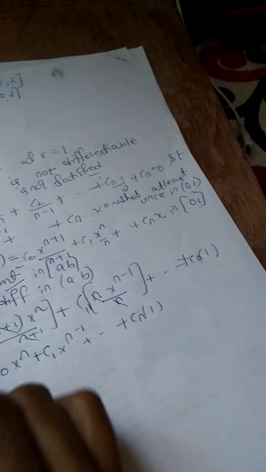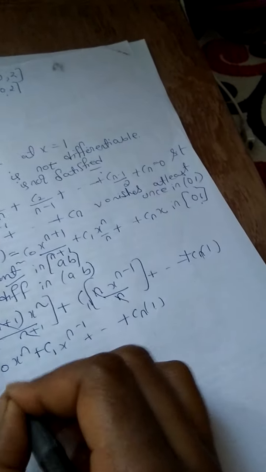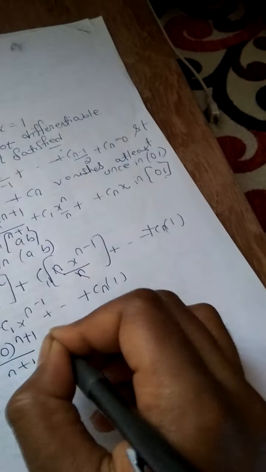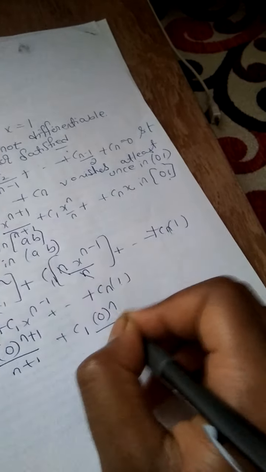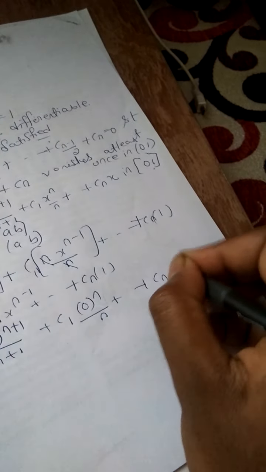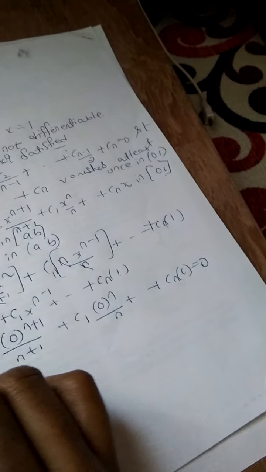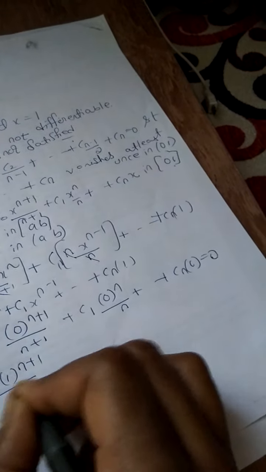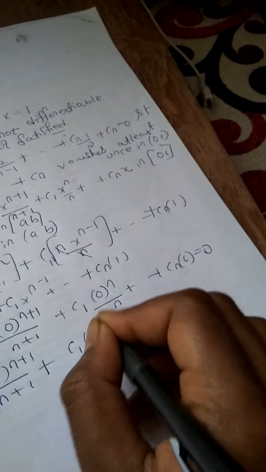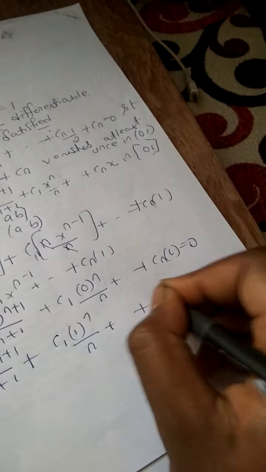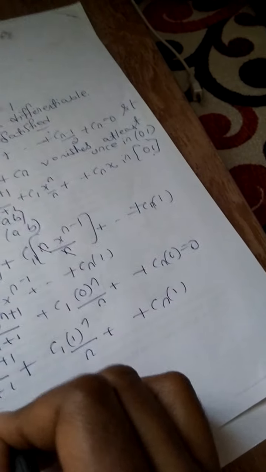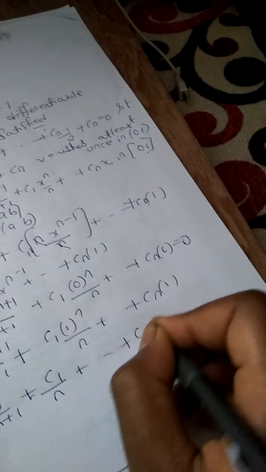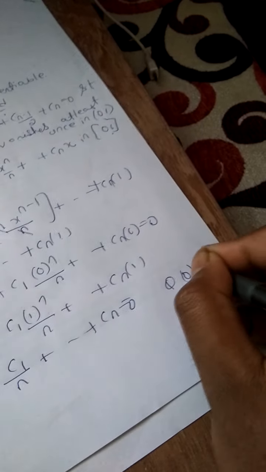That is the third condition. phi(0) = C0 0^(n+1)/(n+1) + C1 0^n/n + ... + Cn 0, that is 0. Similarly, phi(1) = C0/(n+1) + C1/n + ... + Cn, that is 0. So phi(0) = phi(1).